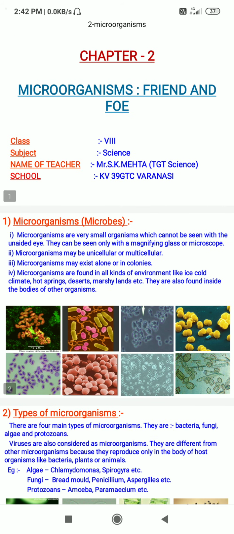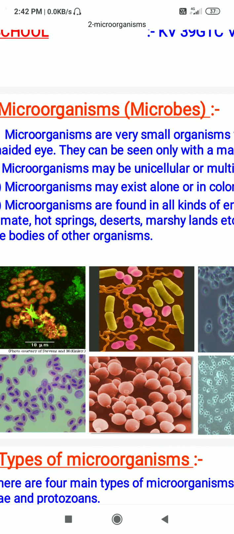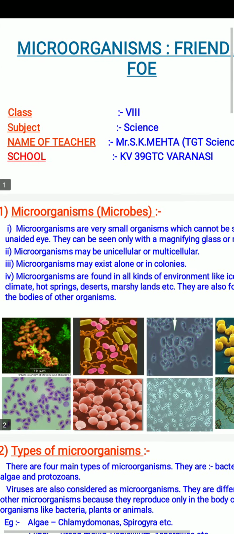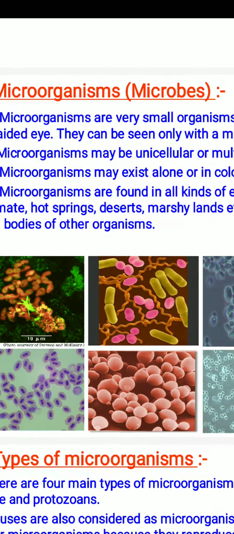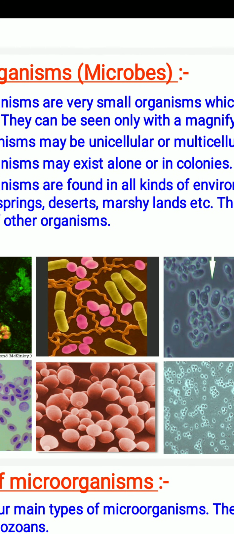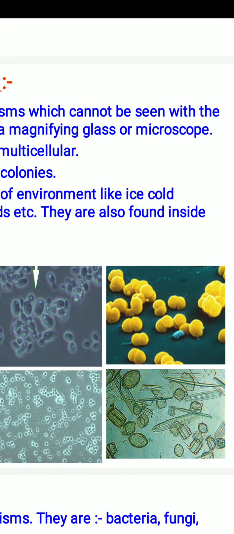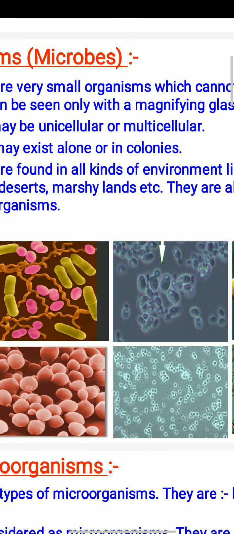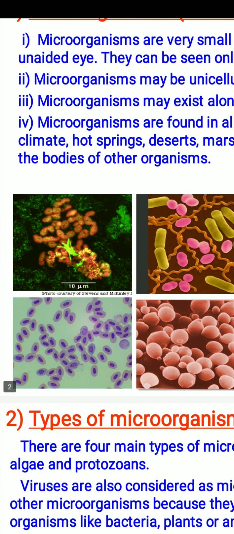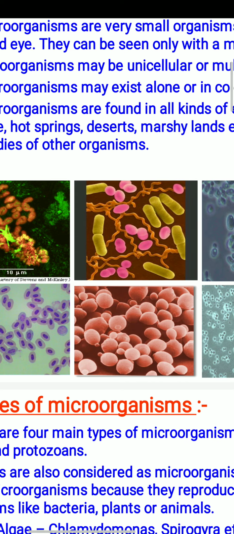You will see a picture of the microorganism. They have a very small size and can be seen through a microscope.